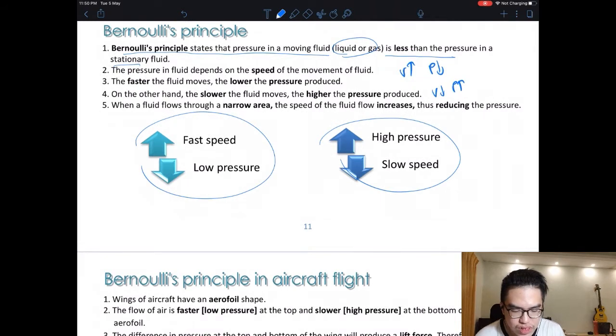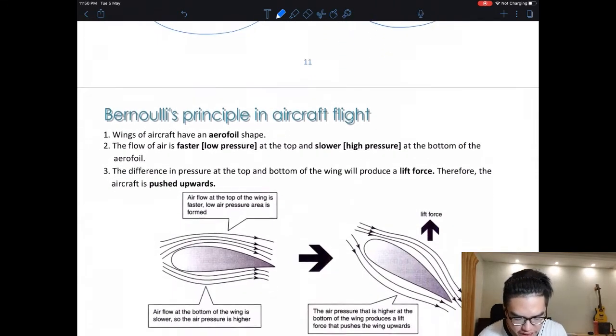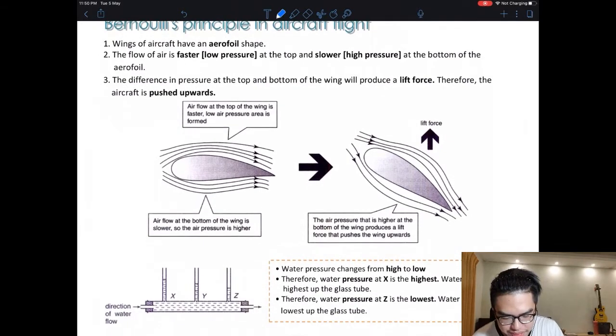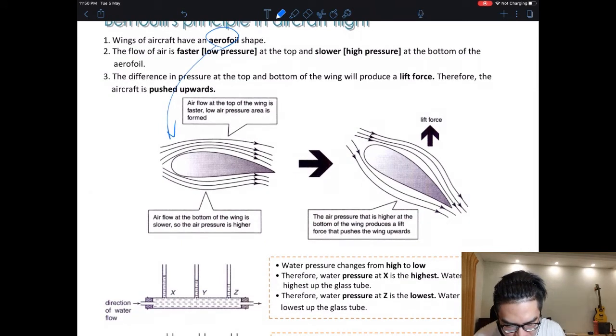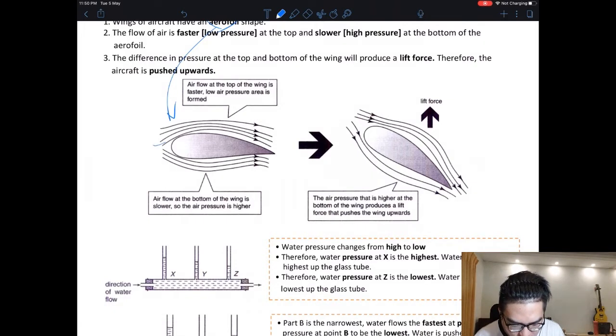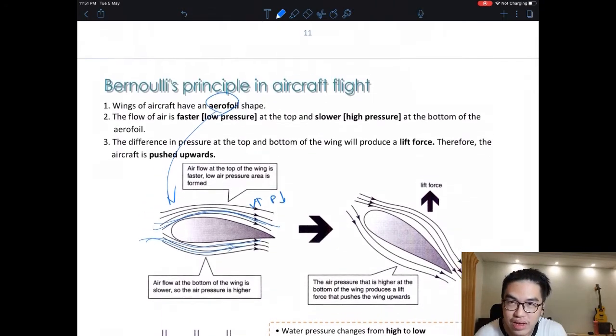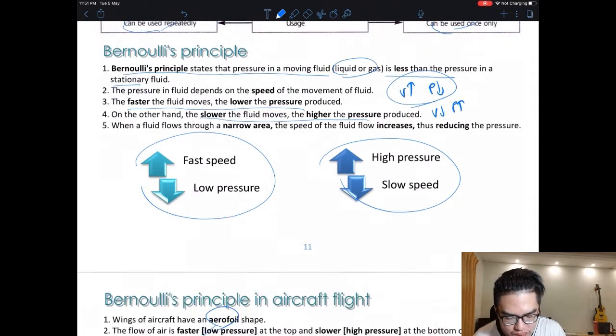The faster the fluid moves, the lower the pressure. The slower the fluid moves, the higher the pressure. Okay, so we use this in aircraft. This thing is called an aerofoil. Our plane wings use this shape. Can you see the aerofoil? Up there, it's smoother compared to down here. So the velocity up there is higher, pressure is lower. For the bottom, velocity is lower, pressure is higher.